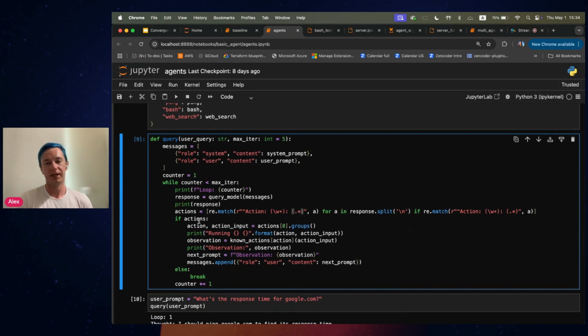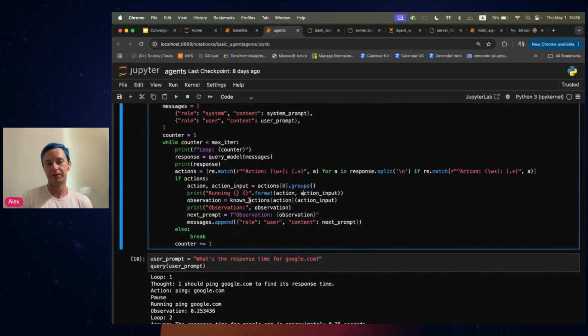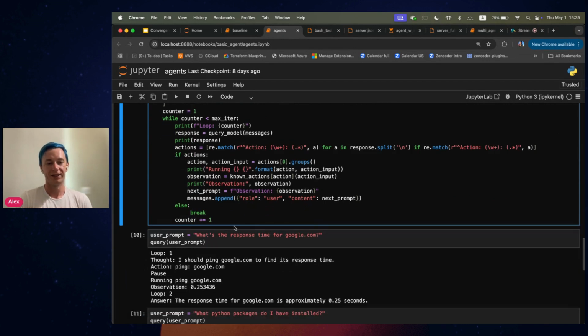Then, if there is any action decided by the LLM to use, we will actually perform that action based on the request. So basically, we will run the action with the action input. We will observe what happened, and we will pass that observation as a next prompt to the LLM. And then, based on this observation, hopefully the LLM will be able to give us the answer. Let's see that in action.